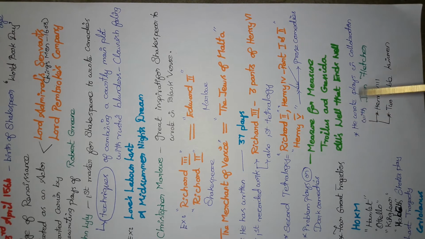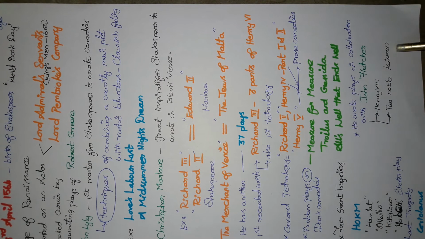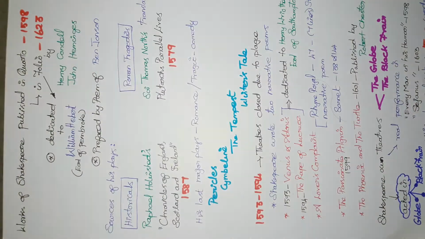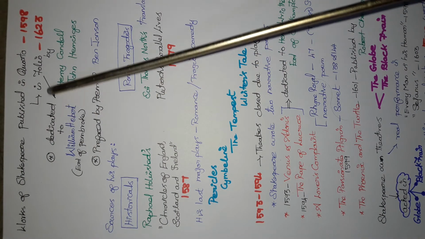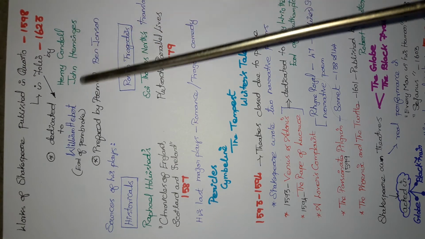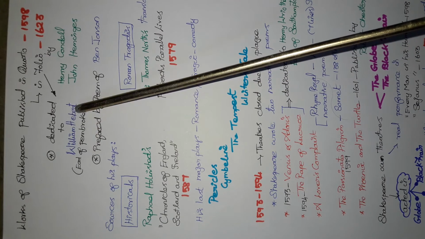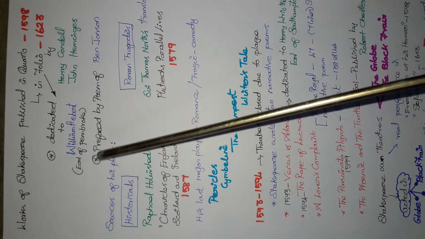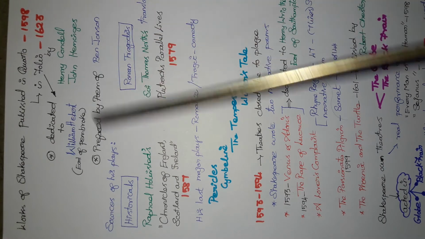He wrote plays in collaboration with John Fletcher also. They were Henry VIII and Two Noble Kinsmen. His works were published in quarto in 1598 and in folio in 1623 by Henry Condell and John Heminges. His works were dedicated to William Herbert, Earl of Pembroke. This work was prefaced by Ben Jonson in poetry form.